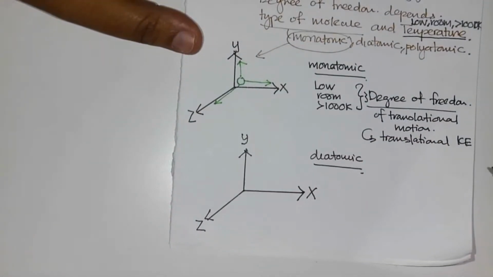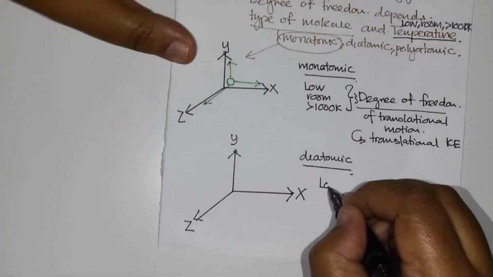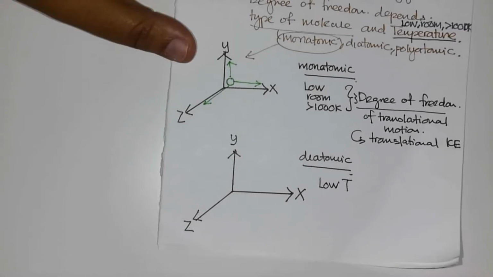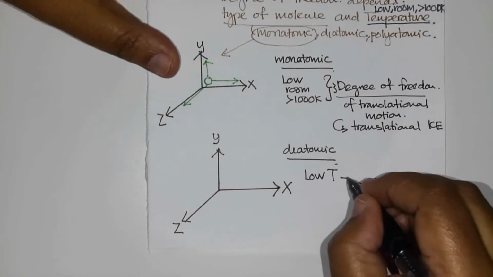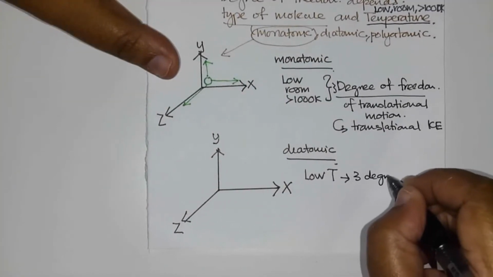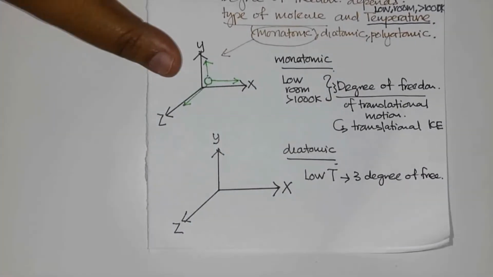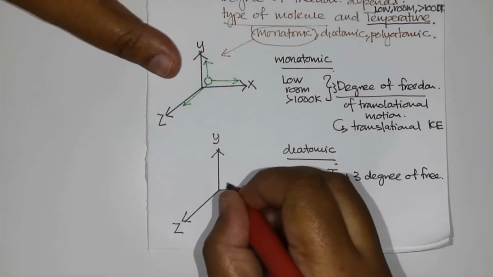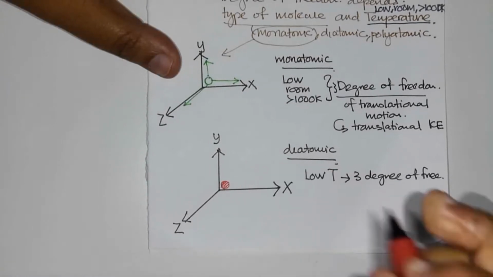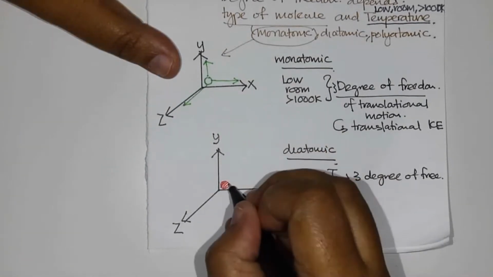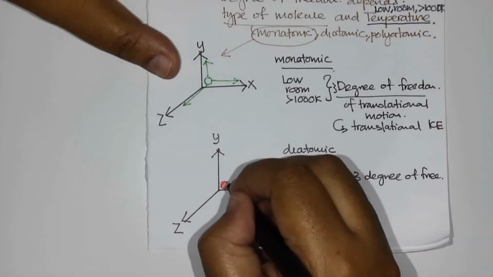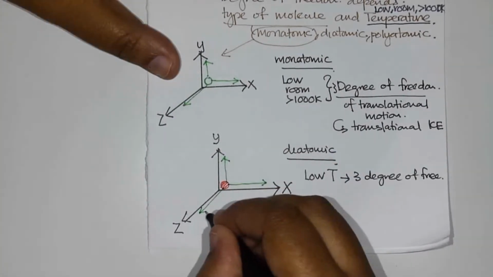Okay, diatomic. At low temperature, a diatomic has 3 degrees of freedom. That means it can move in linear motion along the x-axis, y-axis and z-axis.